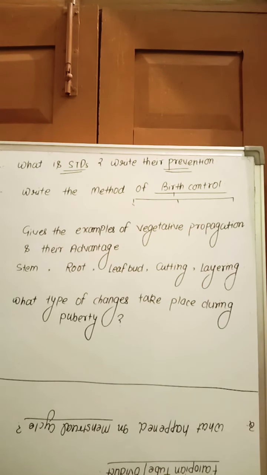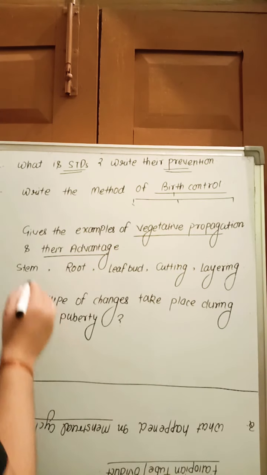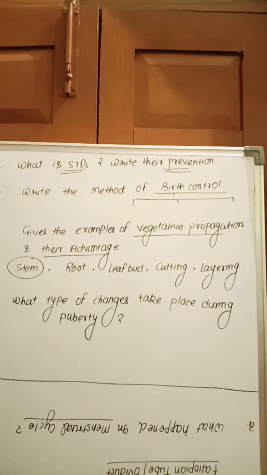Another one: give examples of vegetative propagation and their advantages. What is meant by vegetative propagation? It is an asexual method used in plants. Vegetative parts of the plant develop into a new plant. Examples: underground stem in potato, rhizome in ginger, roots in dahlia, sweet potato and radish, leaf buds in bryophyllum, cutting, an artificial method, in banana and rose, and layering in jasmine and strawberry.